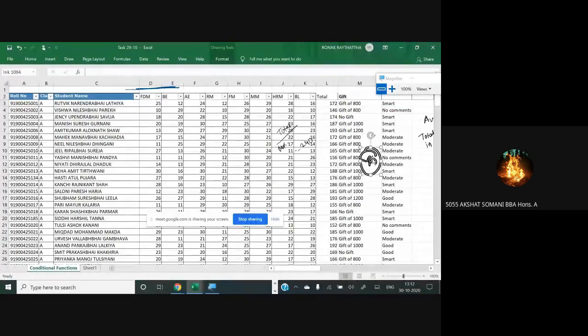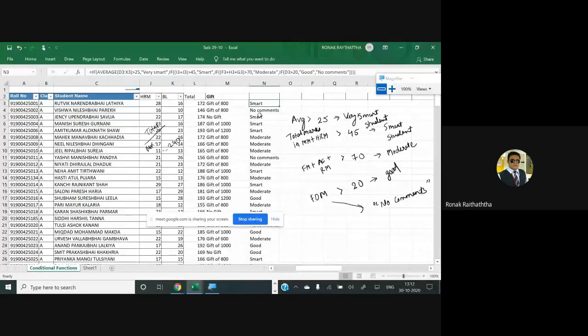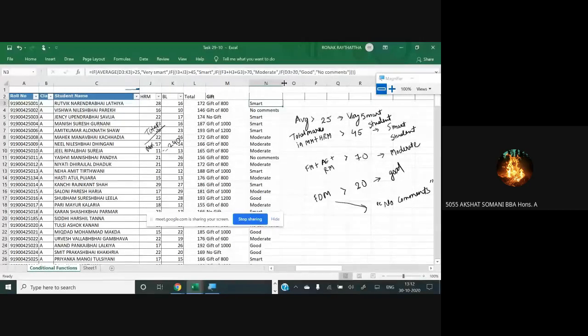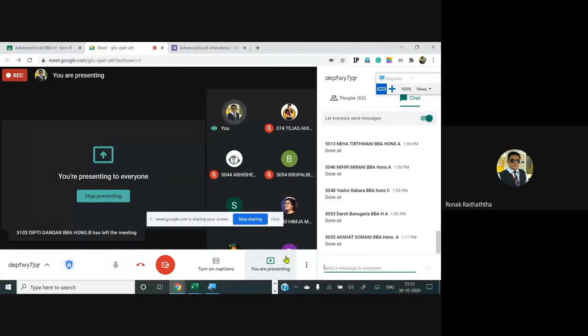Sir, tomorrow timing? Sir, you said you will take lecture on Saturday. Acha, yes, Saturday. True. Right. I'll give you that Saturday's timetable just in an hour or so. I need to have a word with some other people. Just give me an hour. I'll update you on your WhatsApp in an hour or so. Thank you very much for reminding it to me. Thank you.